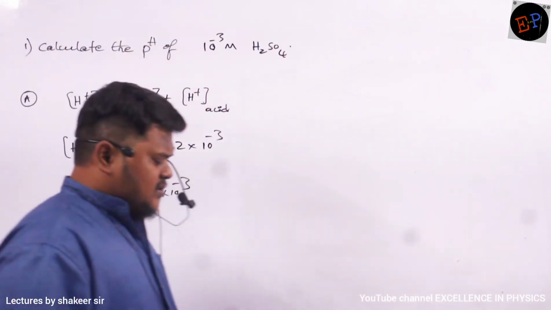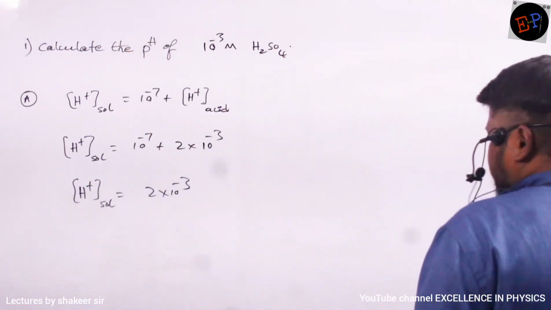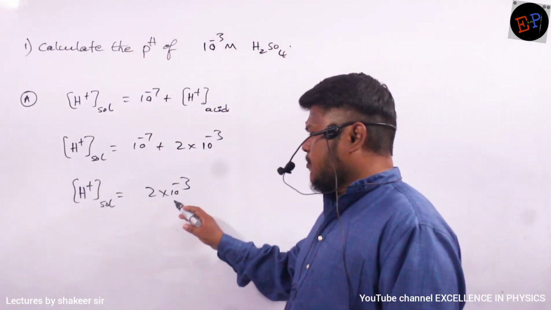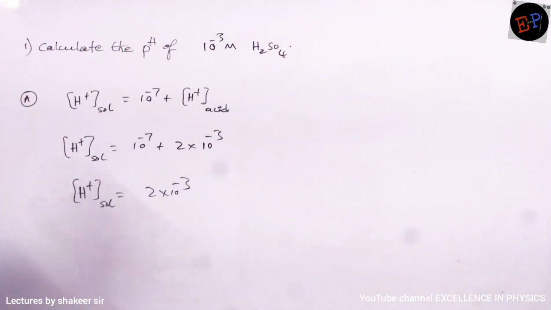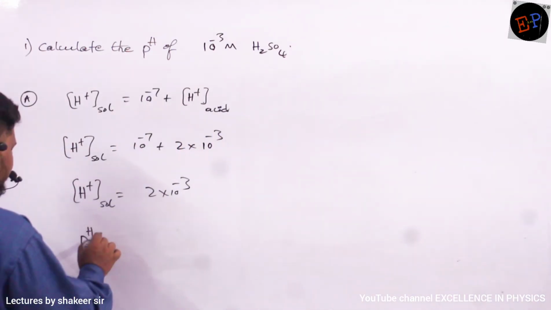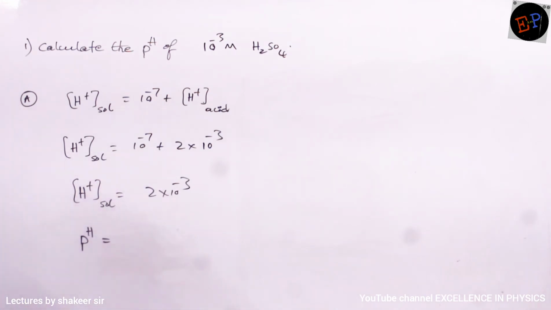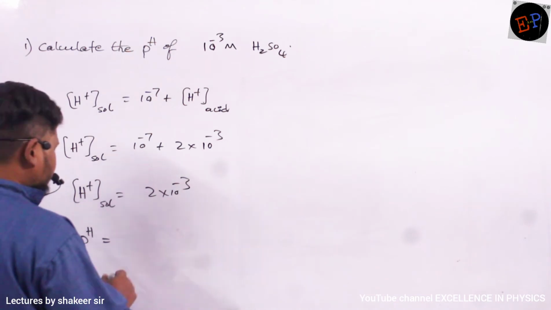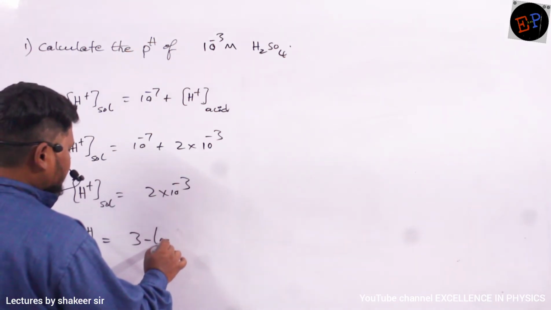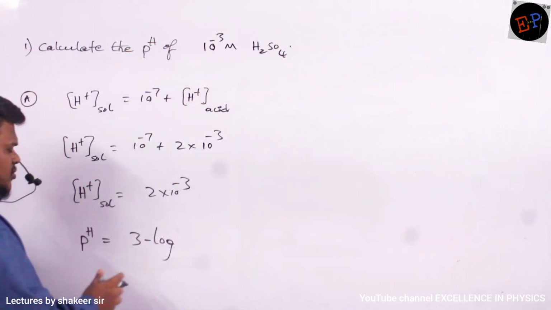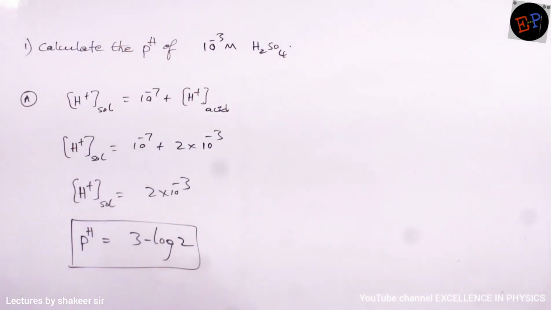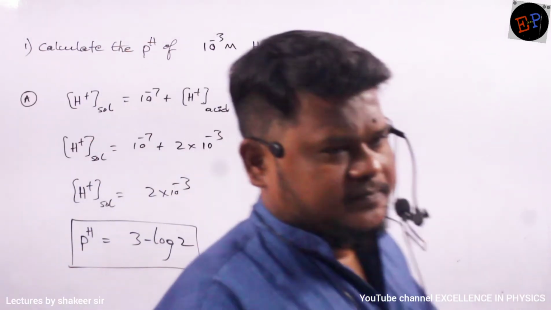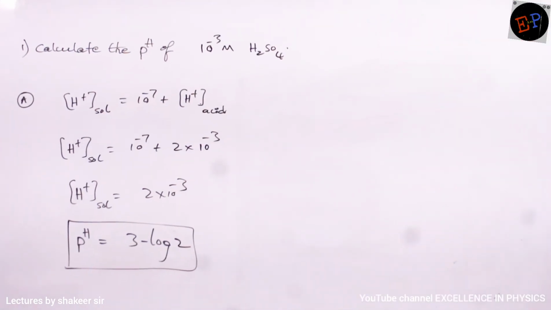Now this is of which form? This is of the form H plus is equal to x into 10 power minus y. That is the format in which this is presented. So how can I calculate the pH of this particular solution? It is y minus log x, that is the method which we have adopted. Here the y value is 3 and the x value is 2. So pH is equal to 3 minus log 2. That is our answer. Are you able to understand? Make a note.